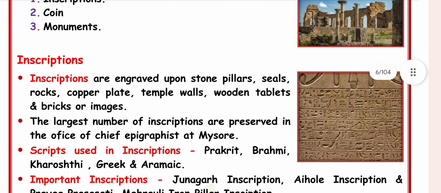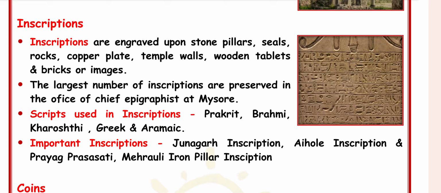Inscriptions. Inscriptions are engraved upon stone pillars, seals, rocks, copper plates, temple walls, wooden tablets, and bricks or images. The largest number of inscriptions are preserved in the office of the Chief Epigraphist at Mysore.